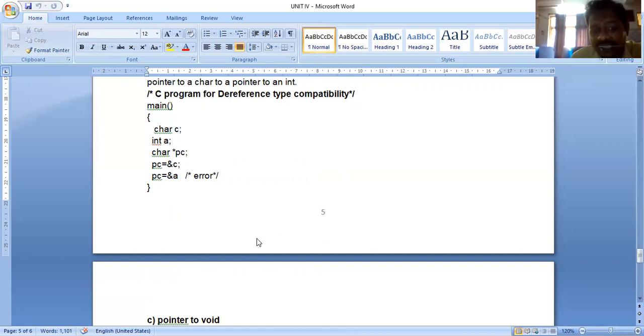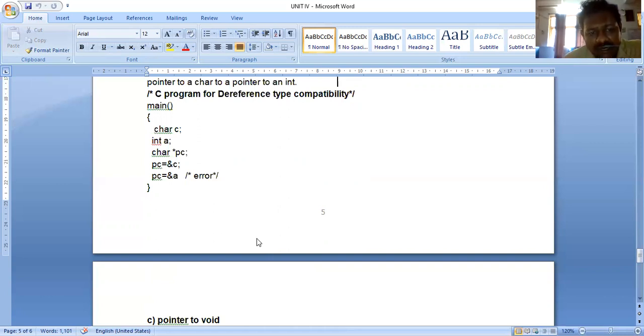What is a here? An integer variable. What is PC here? A character pointer. So a character pointer cannot hold an integer variable's address. That is an error. So what can I give here? I can give some integer pointer, int star p, like this. So this is an error. What is the error here?